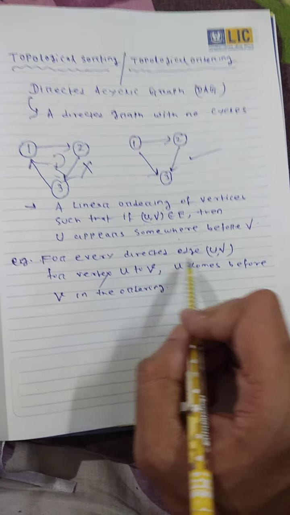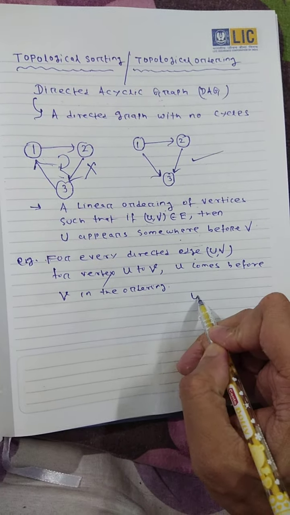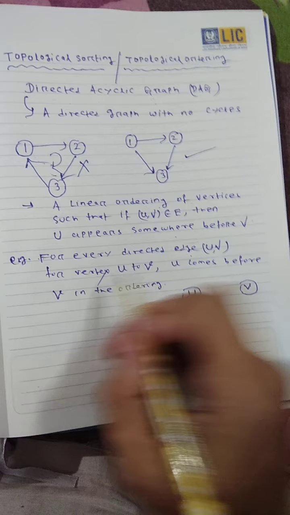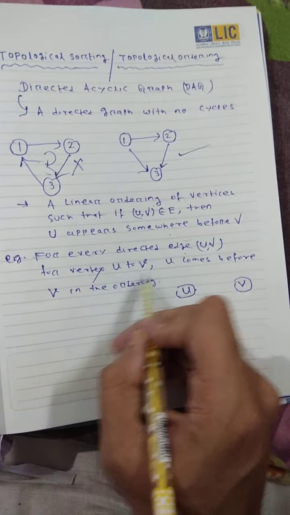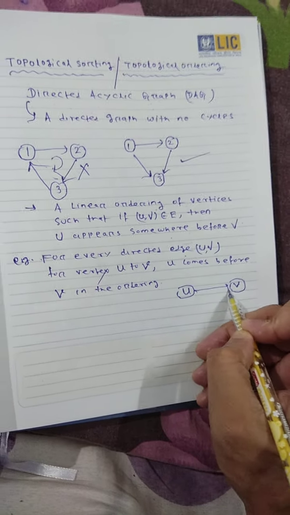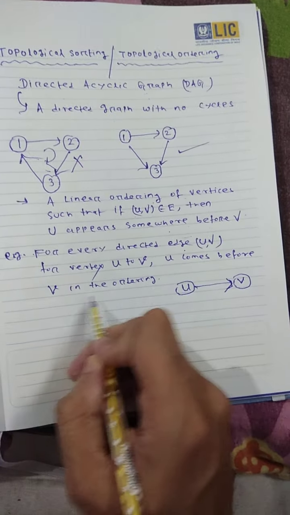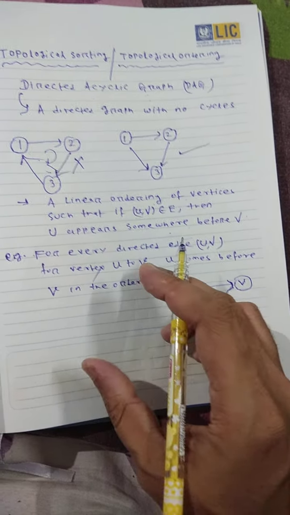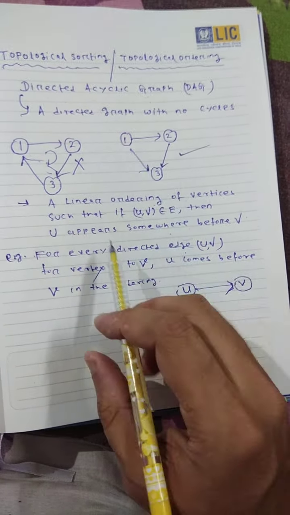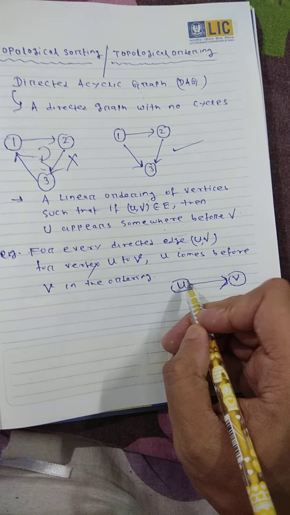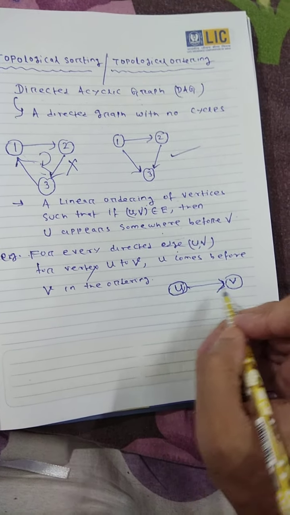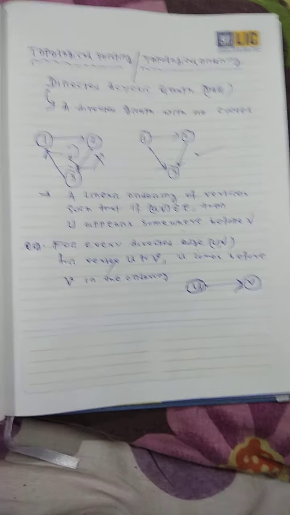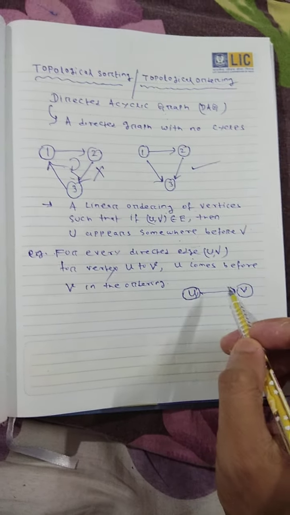For every directed edge from vertex U to vertex V, U comes before V in the ordering. After performing the topological sorting, U always comes before V, or U is followed by V.